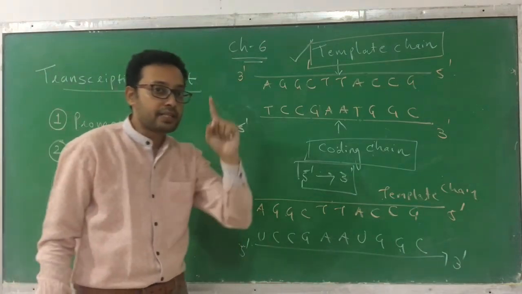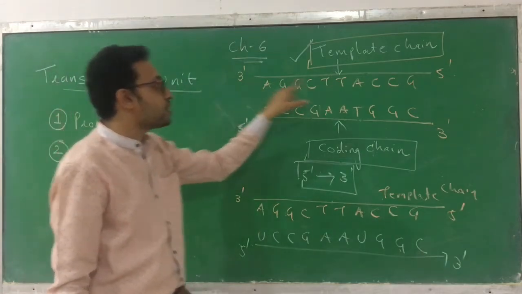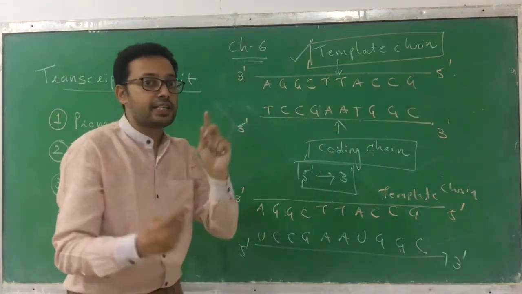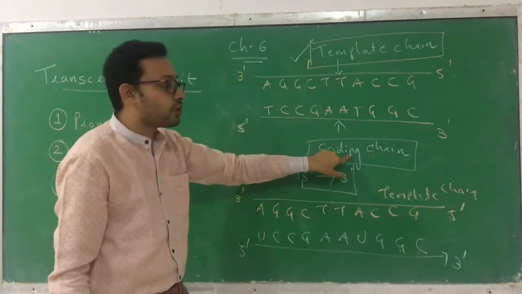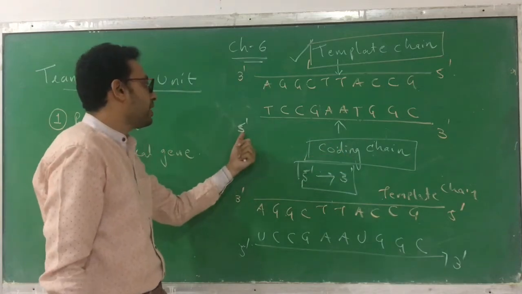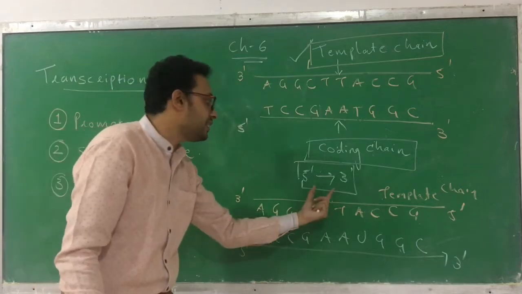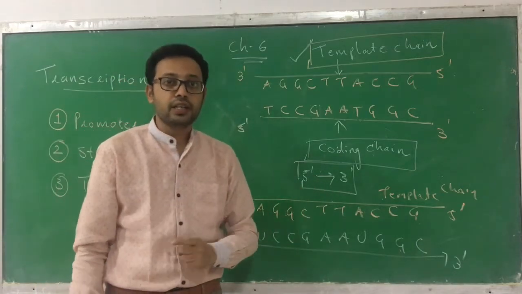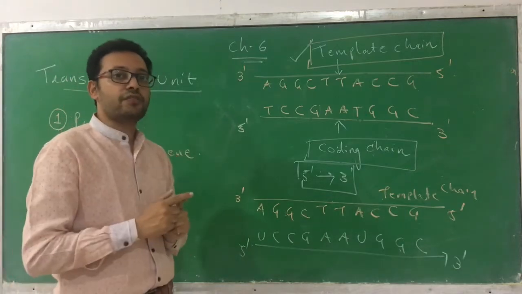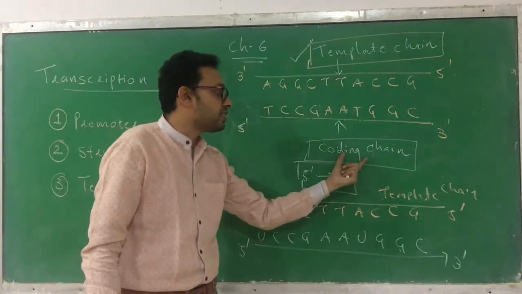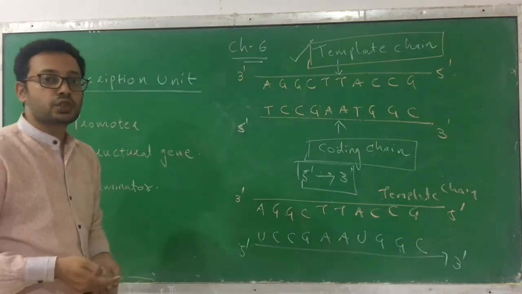Right? Remember, the template chain will be copied. What is called the template chain? The one which has polarity 3' to 5'. And in which direction is it read? Left to right. Right? Any opposite chain, what is it called? Coding chain. Coding chain has a polarity of 5' to 3'. Replication or transcription both occur in this direction, 5' to 3'. And for deciding the polarity or the direction of copying, you have to take the reference of this coding chain. Right? So these are the paths, or the chain that is going to be copied.